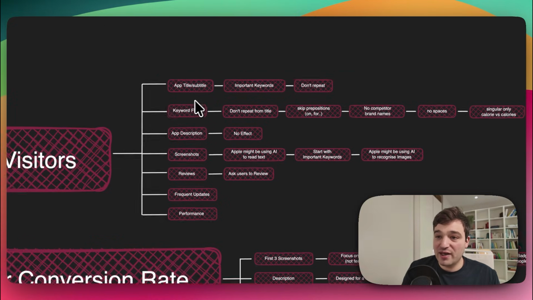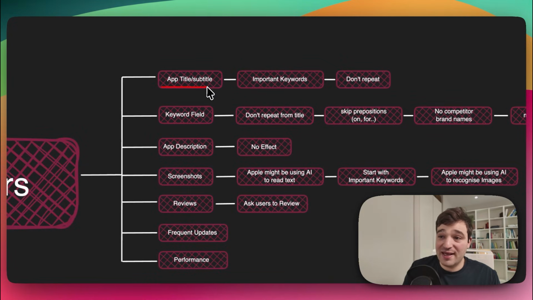The first ranking factor is obviously the app title and subtitle, and in this section we should only put the important keywords because it has a lot of effect on how our app ranks. And obviously we should not repeat keywords between our title and subtitle because it won't matter, it will just be wasting space.